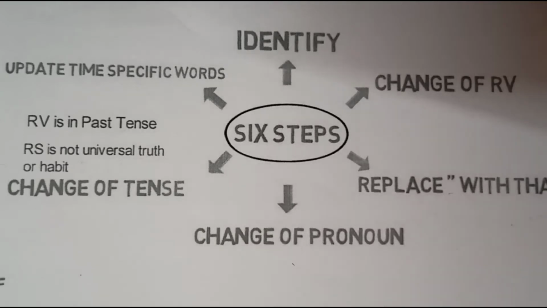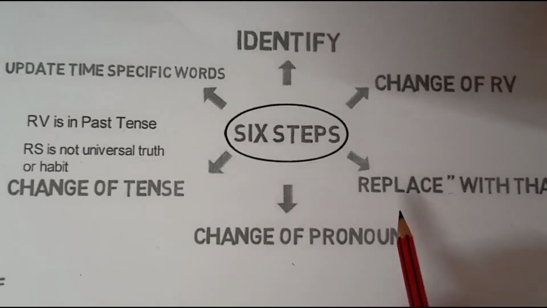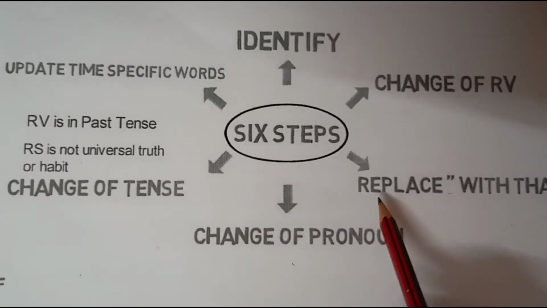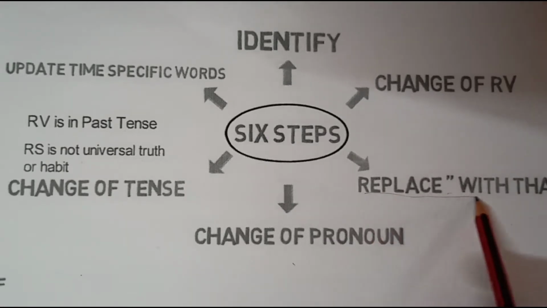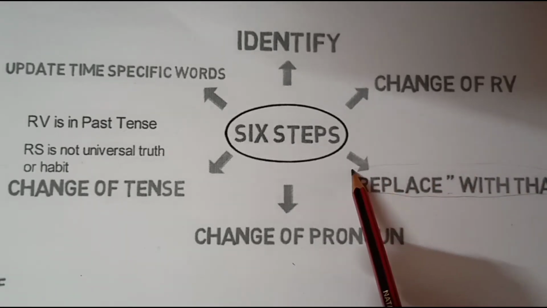So these are the 6 simple steps that you need to remember in order to transform assertive sentences from direct speech to indirect speech. So for imperative, interrogative and exclamatory sentences also, the steps remain the same. Only in this step where you have to replace inverted commas with that, there is a change.